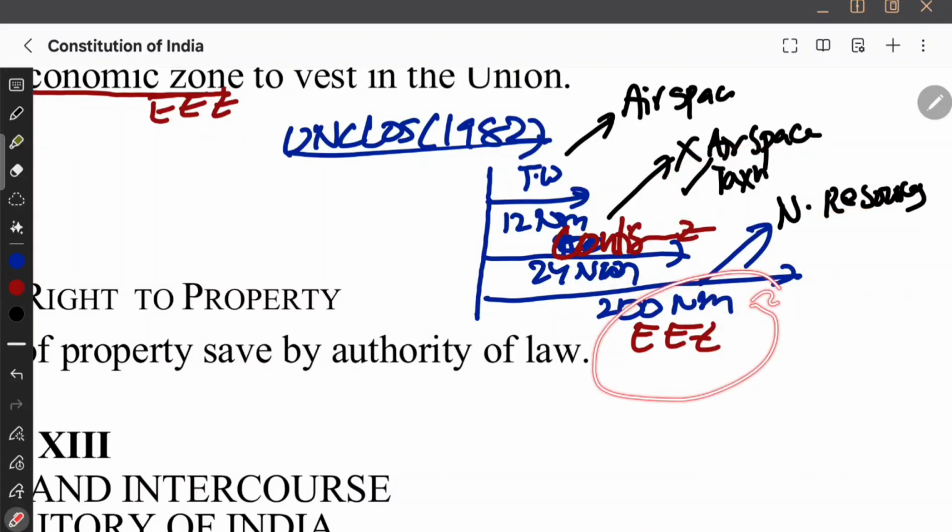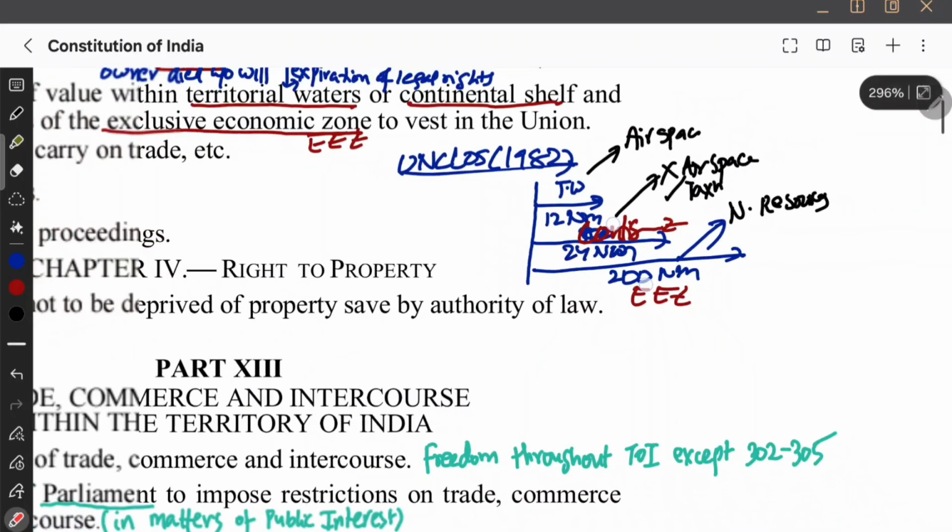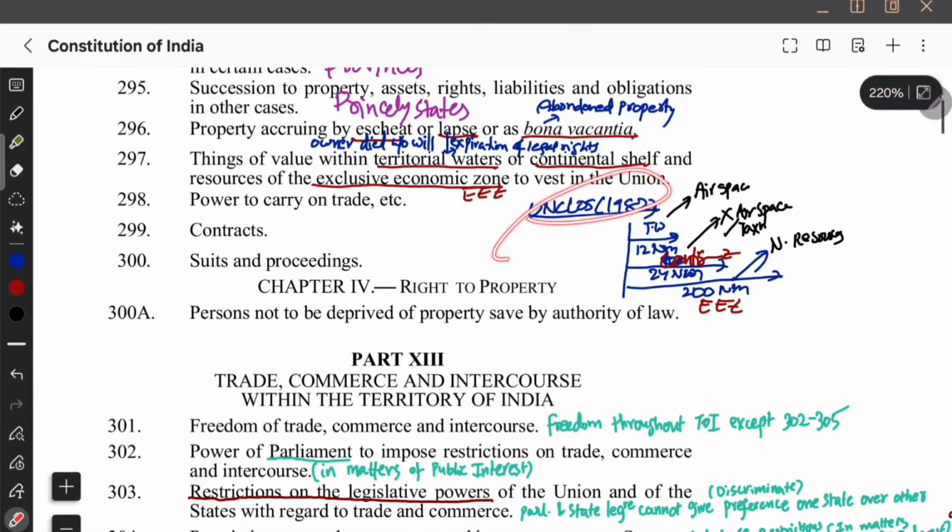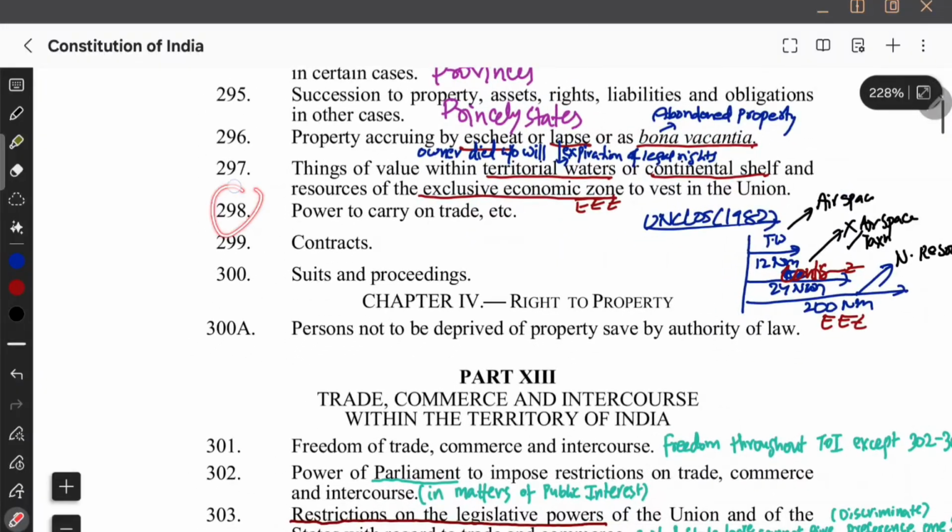So in the exclusive economic zone, all the countries have freedom of freight and trade. In the contiguous zone, there is freedom of freight and trade, but they are subject to taxation. India doesn't have control over the airspace in the contiguous zone, and in the territorial water, India has complete powers, even control over the airspace. These are the same rules that are there in UNCLOS 1982.